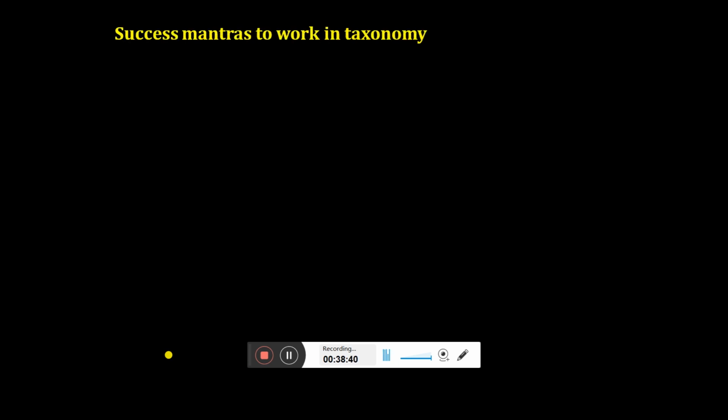Now, once you decide that you want to be a taxonomist, animal, plant, or microbial taxonomy, what are the success mantras for how you should work in taxonomy? So first, choose your group of interest. What does it mean? There are several organisms living on this planet Earth, and people say that we have only discovered 20% of the living organisms. There are 80% still out there waiting to be discovered.